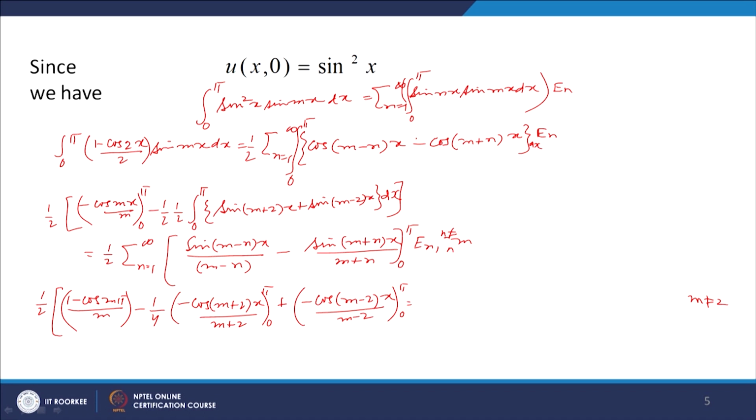Now, this is what, okay. So, 1/2 sigma n equal to 1 to infinity of sin((m minus n)x). Okay, now, when we put the limits, sin((m minus n)π) is 0, sin((m plus n)π) is 0. So, the whole thing is 0. When you put 0 for x, this is again 0. Okay. So, what do we get?